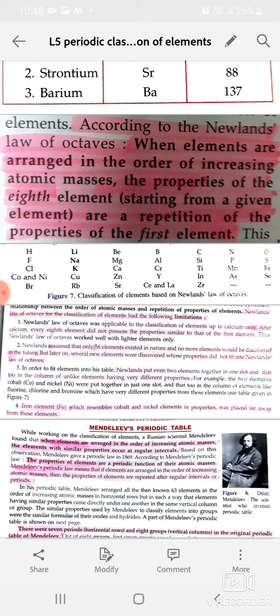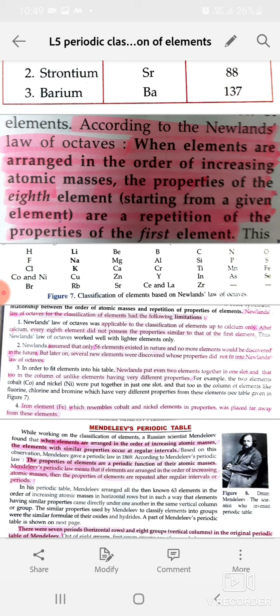Before we discuss Mendeleev's periodic table and the modern periodic table of elements, we should know the meaning of the term periodic table. The periodic table is a chart of elements prepared in such a way that the elements having similar properties occur in the same vertical column or group. It is called periodic because the elements having similar properties are repeated after certain intervals or periods. And it is called a table because the elements are arranged in tabular form.